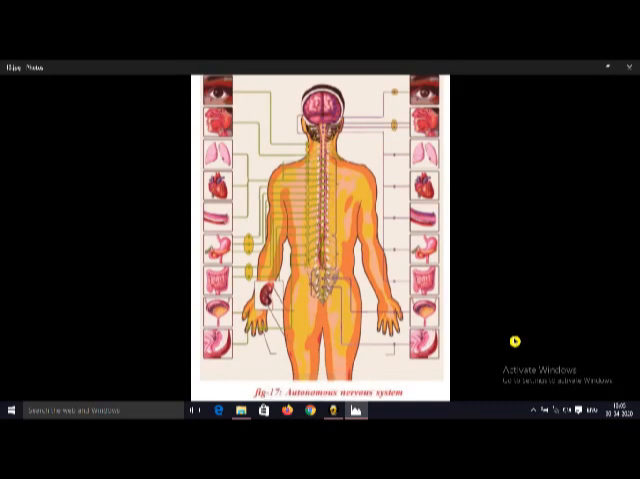Actually, in the autonomous nervous system, and this is called the parasympathetic nervous system. Like this, the autonomous nervous system is mainly two types. One is called the sympathetic nervous system, and another one is called the parasympathetic nervous system.